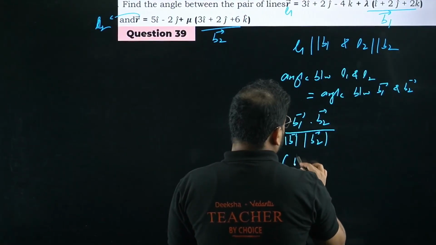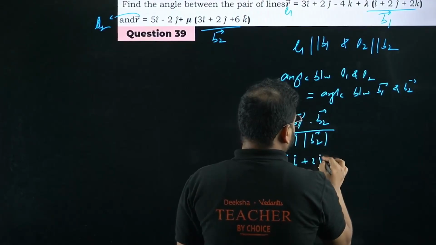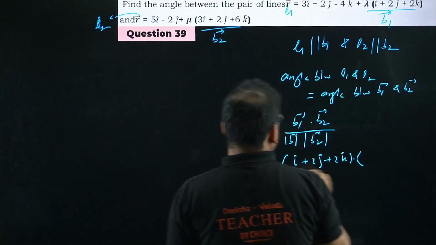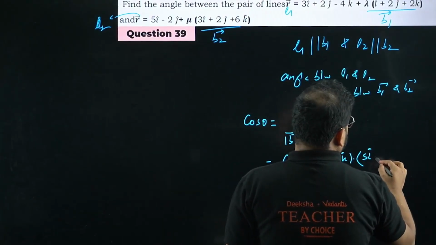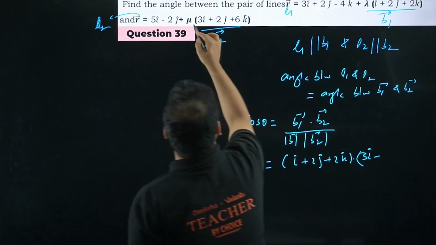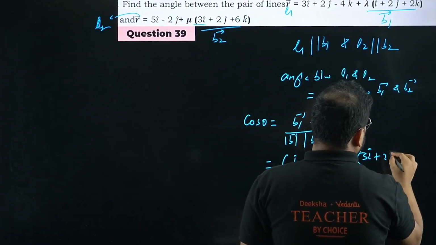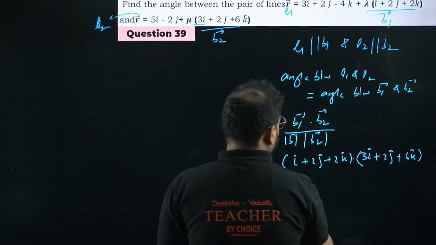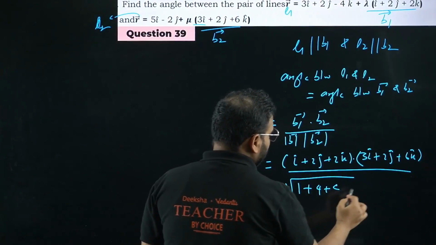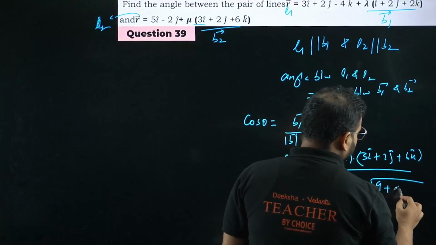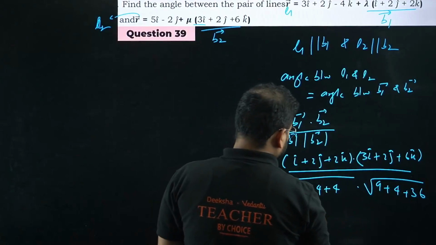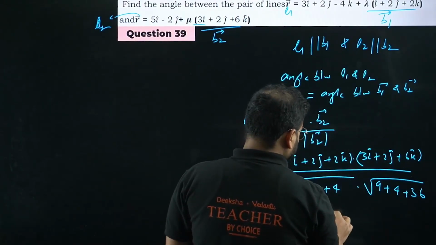What are we getting? I plus 2j plus 2k dot with 3i, 2j and 6k, not 5i, right? So this is 3i, 2j and 6k, divided by their modulus. No, please check. So it will become 1 plus 4 plus 4 dot with 9 plus 4 plus 36. What am I getting now, sir? 3 ones are 3, 2 twos are 4 and 2 sixes are 12.